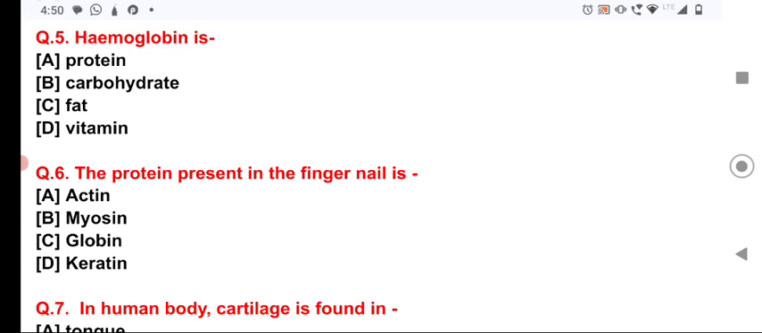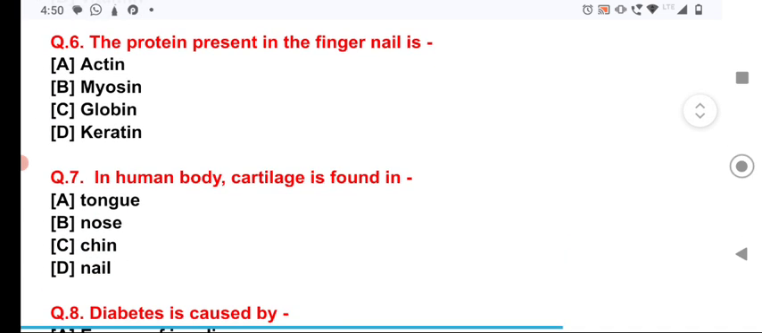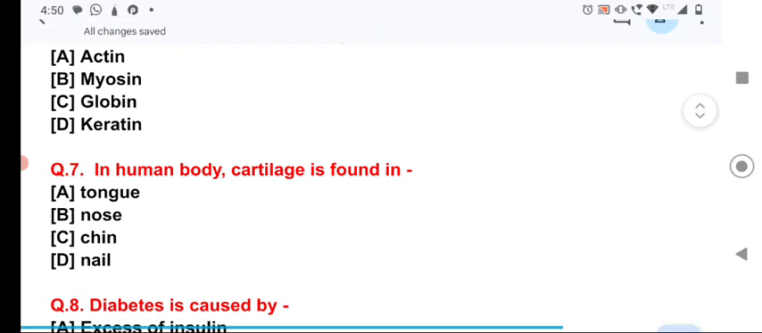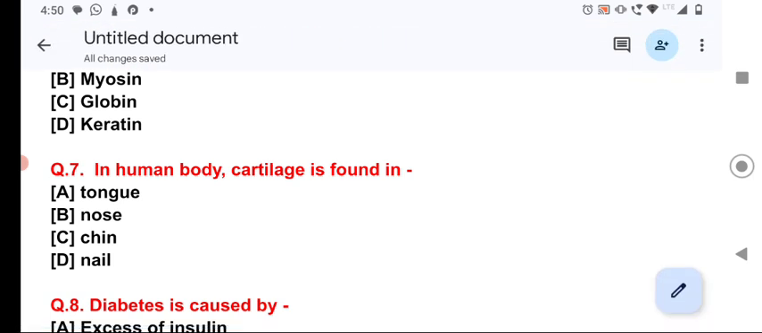keratin, which is present in the fingernail. Next, the question number 7. In the human body, cartilage is found in which part of the body? It is the nose, which is made up of cartilage. There are two types of connective tissue which are tough, that is the bone, and the cartilage.